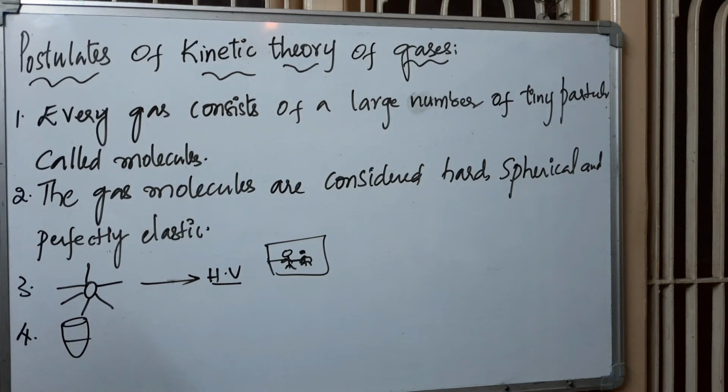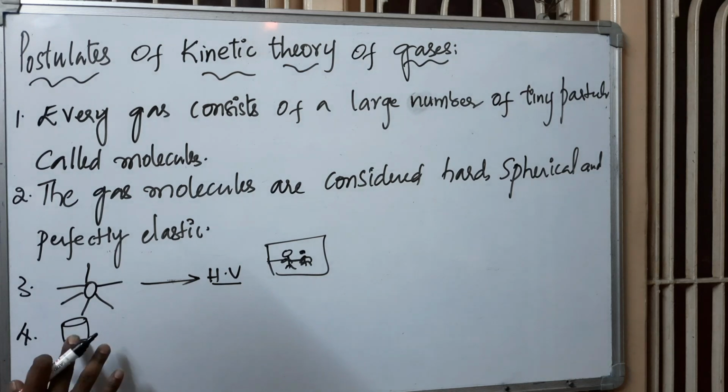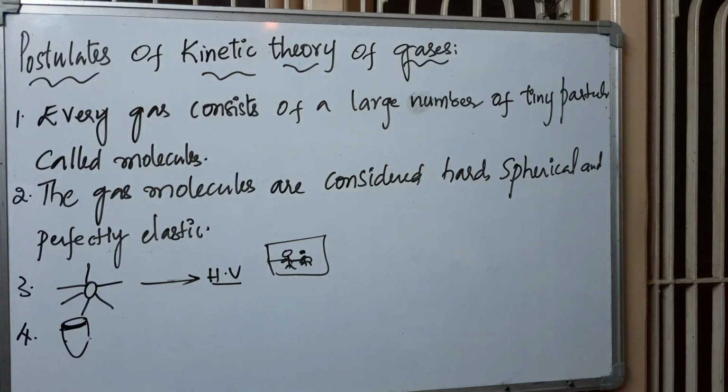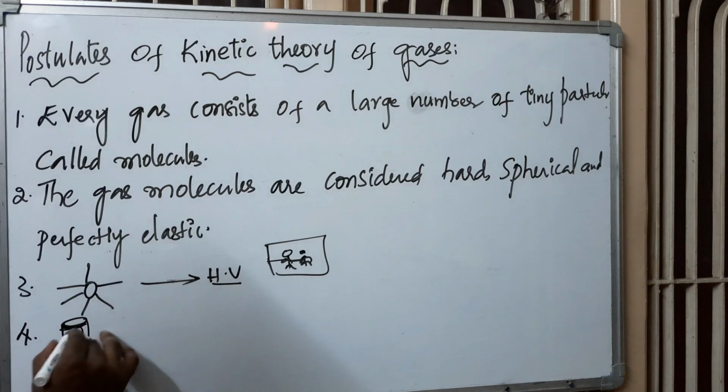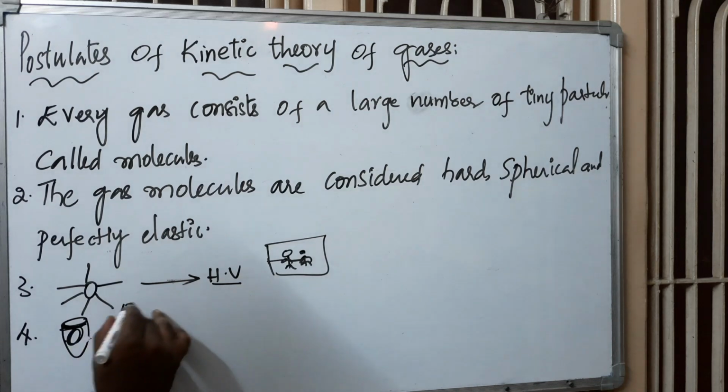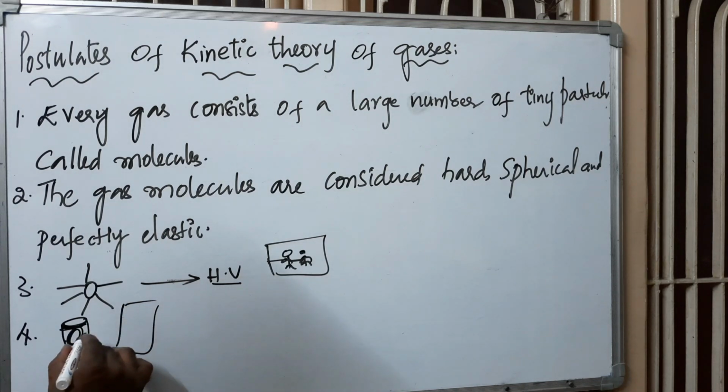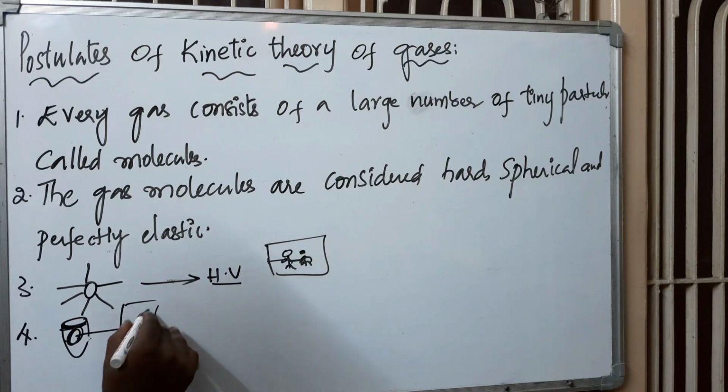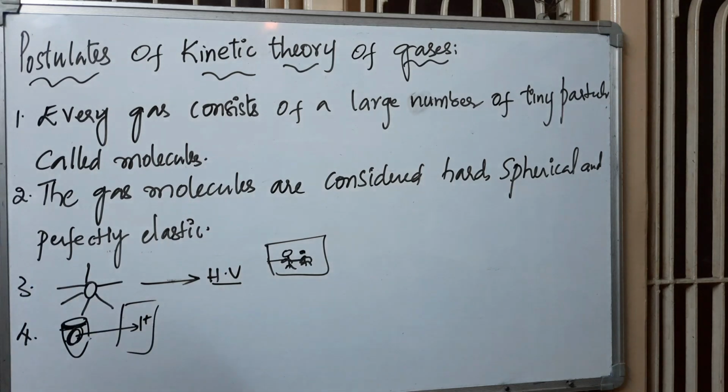That means, for example, if you take a 1 liter container, the gas will occupy 1 liter. And if you take a 2 liter container and the same gas, it will occupy 2 liters. That is the meaning of the point.